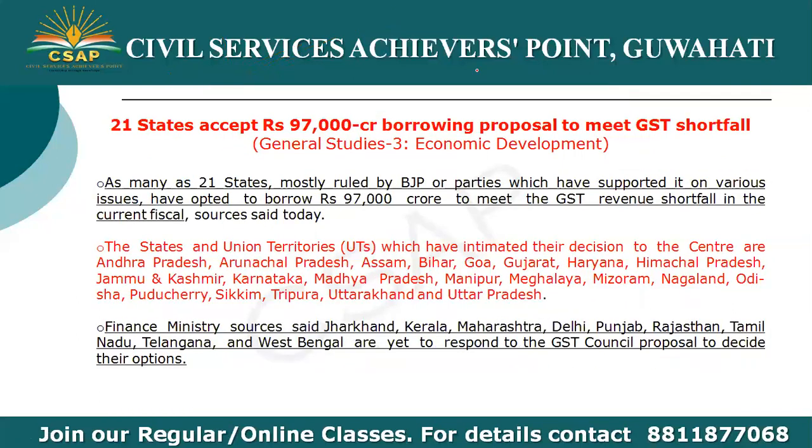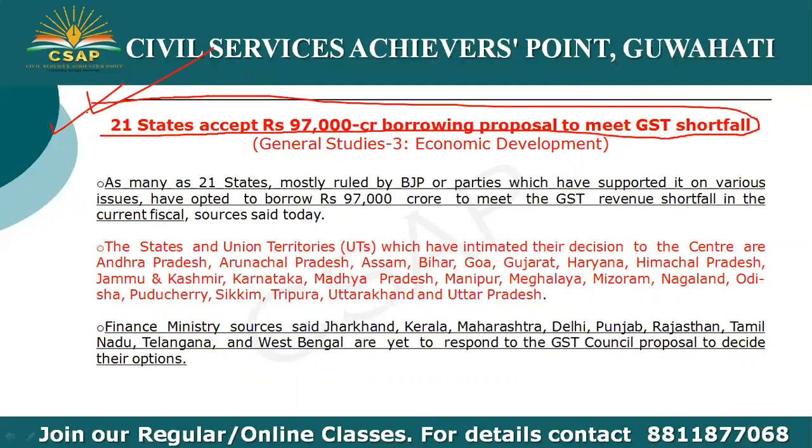Now coming to the next important topic, which is making news for quite some time, that 21 states accept rupees 97,000 crore borrowing proposal to meet GST shortfall. Now this topic we are studying under the General Studies 3 paper, Economic Development.